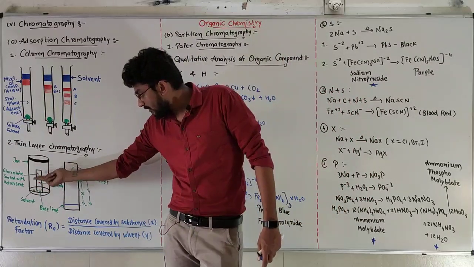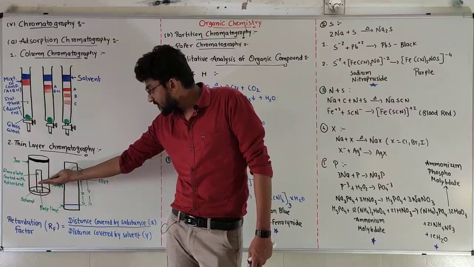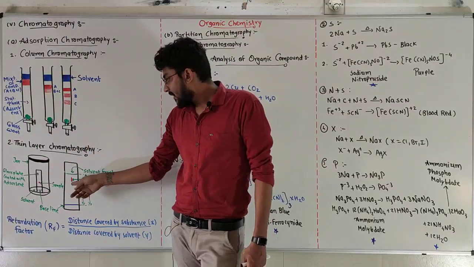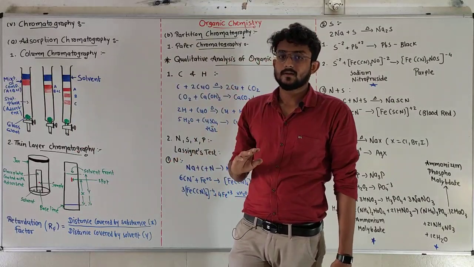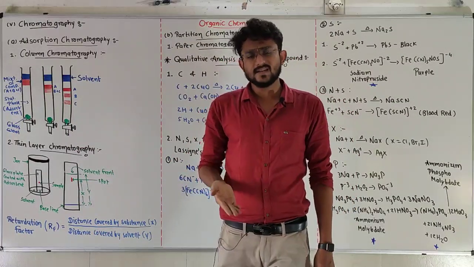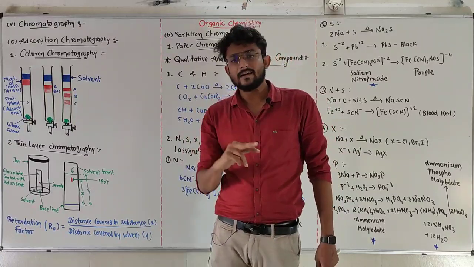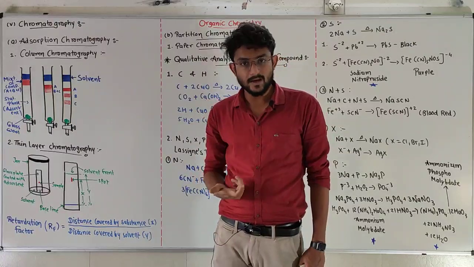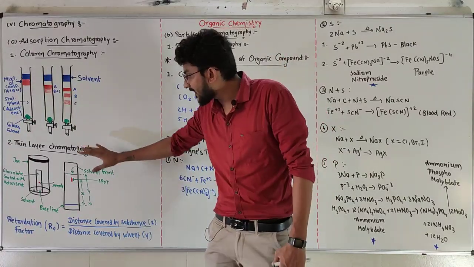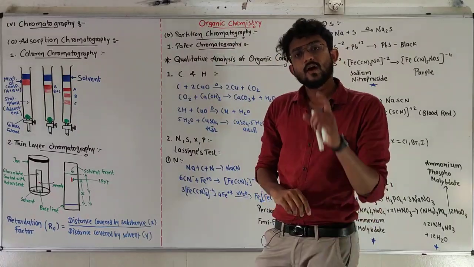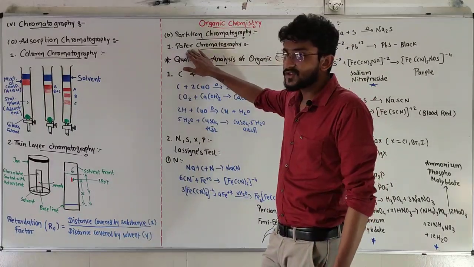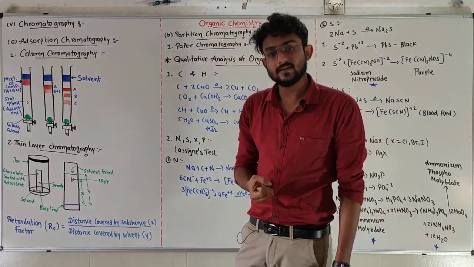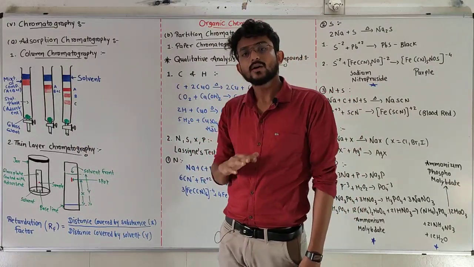When we put the paper in, the solvent goes upwards because of the water, and with that our sample will also move upward. If our sample is colorless, we cannot see it properly, so we have to use ultraviolet light, or iodine crystals, or ninhydrin spray. Everything is similar between thin layer chromatography and paper chromatography, with only a single difference. Here we are using paper, and there we use a glass plate coated with either silica gel or alumina.